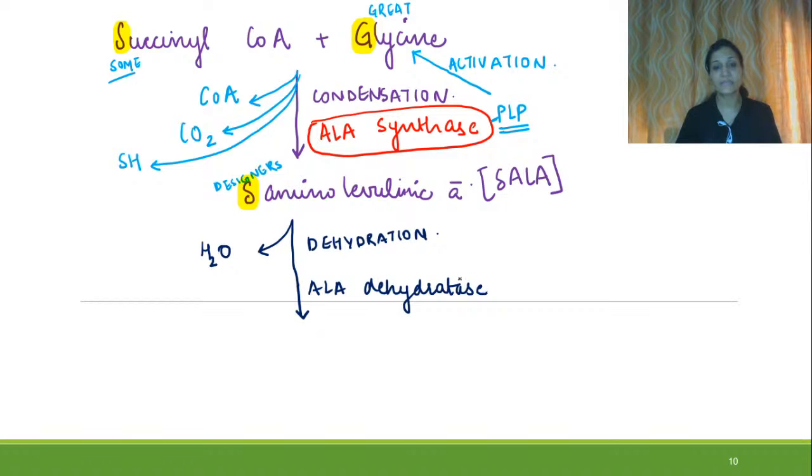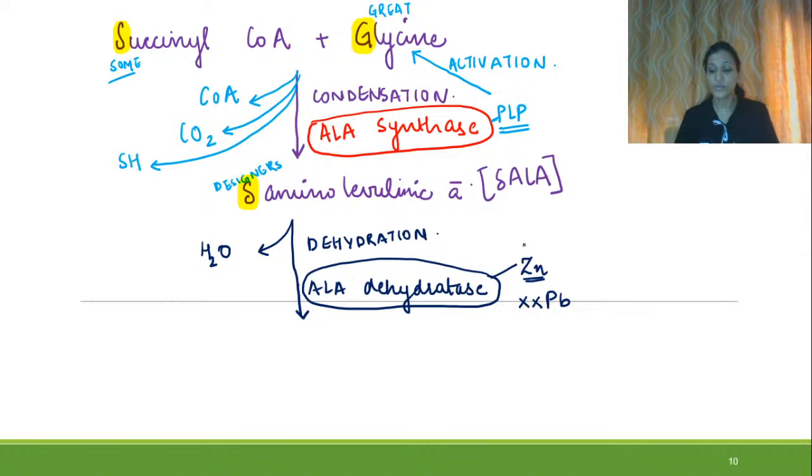What is special about this enzyme is that it is a zinc containing enzyme and it is inhibited by lead. If there is lead, or there is zinc deficiency, in both cases it will lead to anemia, right?